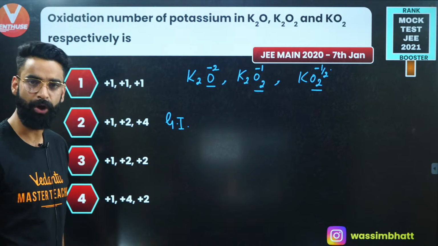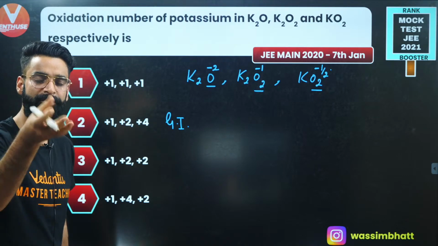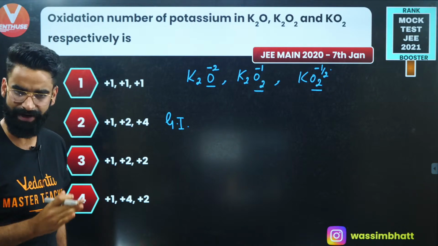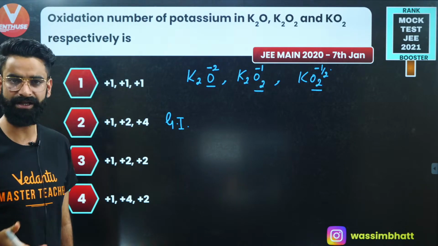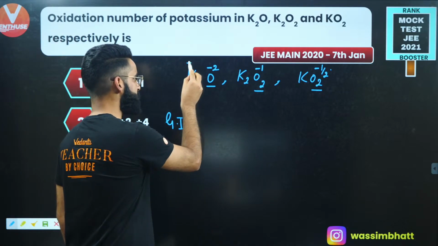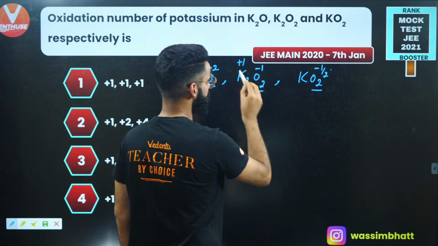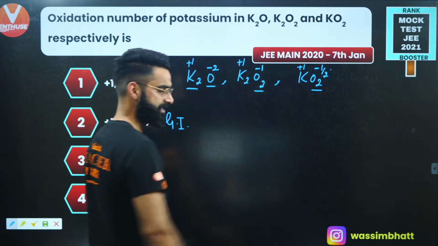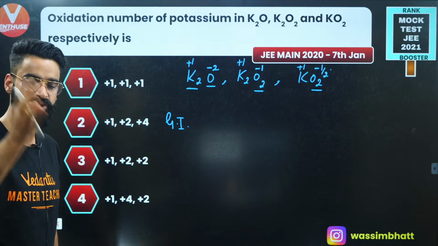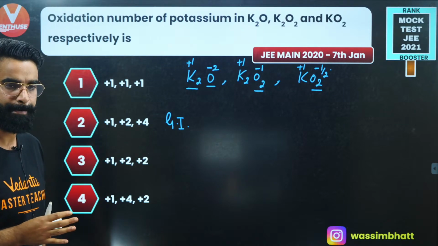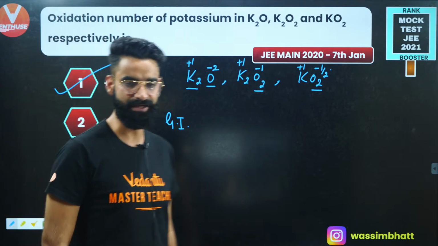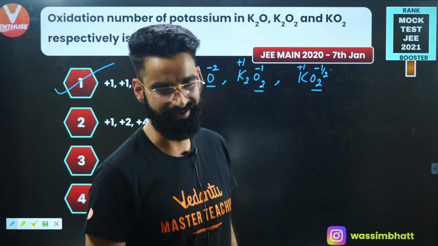If potassium belongs to group 1, we already know group 1 elements always show a +1 oxidation state, because they have only one electron in their outermost shell. They lose that electron, correct? So potassium over here will show a +1 oxidation state. In this one also it will show +1. In this one it will show +1. Group 1 elements will always show the +1 oxidation state, no matter what, yeah? So option 1 again is going to be the correct one among all. I'm sure it's again clear to you, yeah?